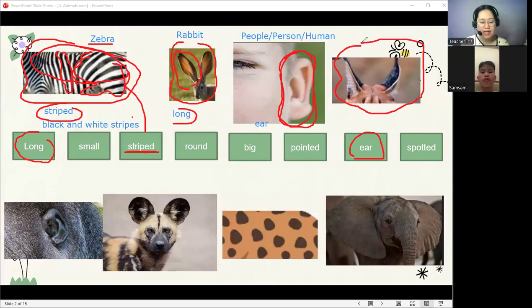So let's look at its ears. Wow, very good. What is your answer? It is pointed. Yes, wow, very good. So the ears of this animal are pointed. Do you know what animal this is? Yes or no? What animal is this?